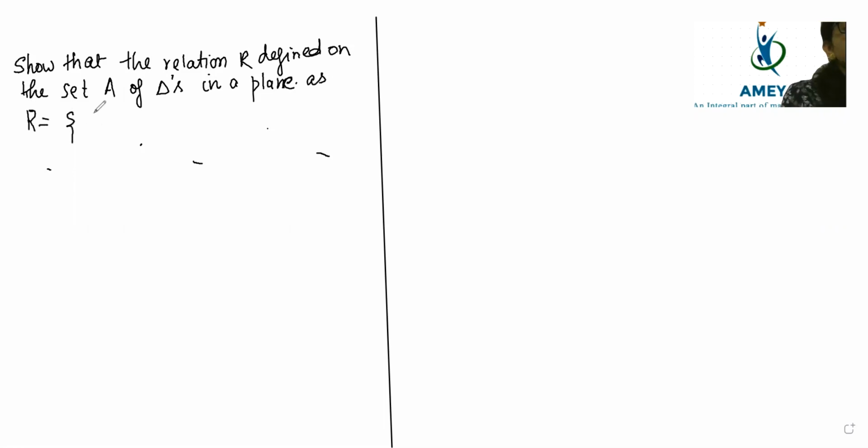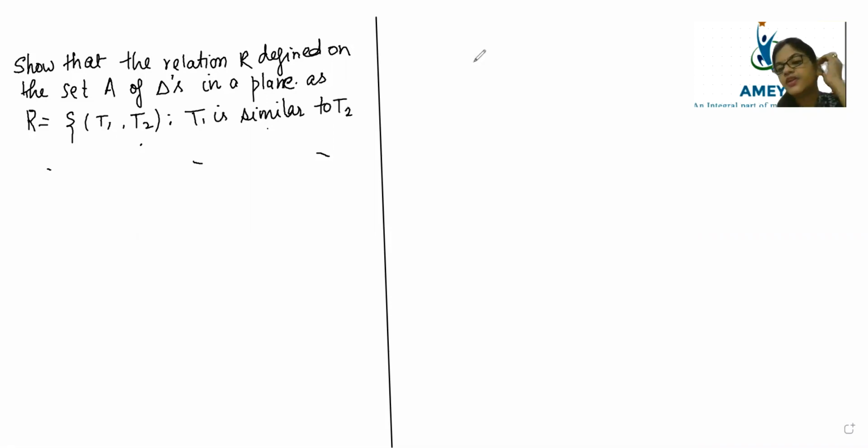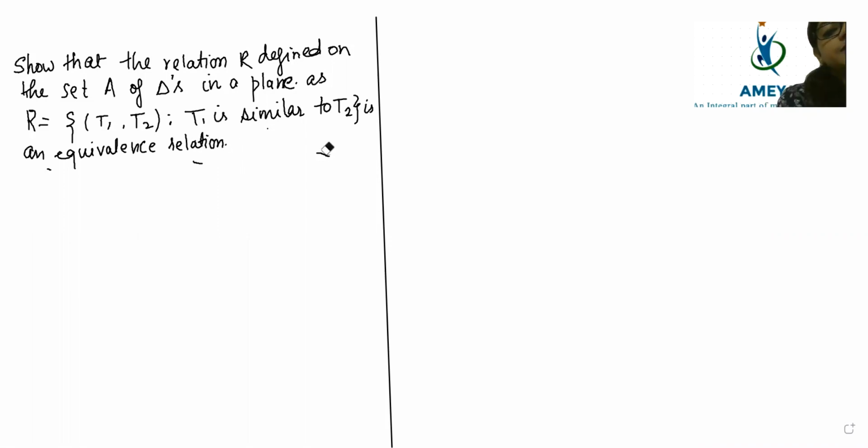Relation R is having triangles T1 and T2 such that triangle T1 is similar to T2, is an equivalence relation.